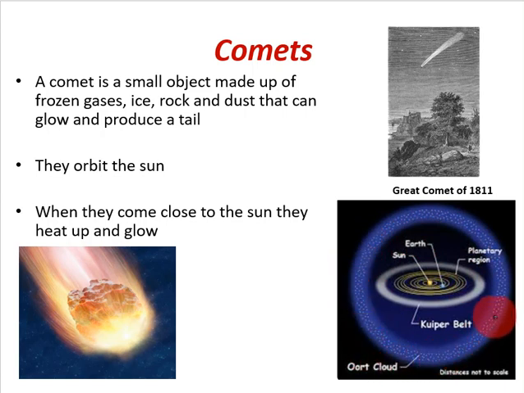So sometimes some of those comets will just get knocked off course and they'll start to make their way in through the solar system. And then as they get closer and closer to the sun, the heat causes the frozen gases to start to evaporate, and it causes these long clouds that we see. Sometimes you can see them in the sky. You'll see comets like shooting stars.